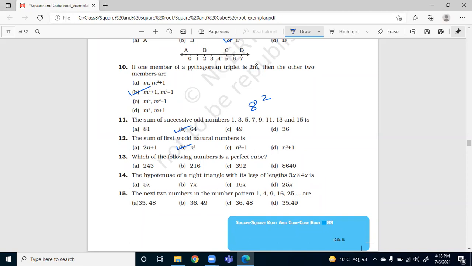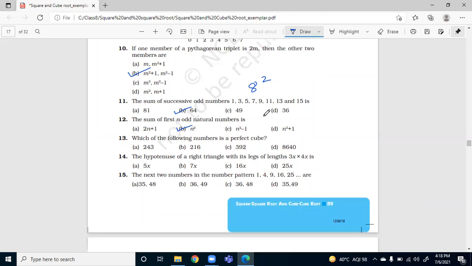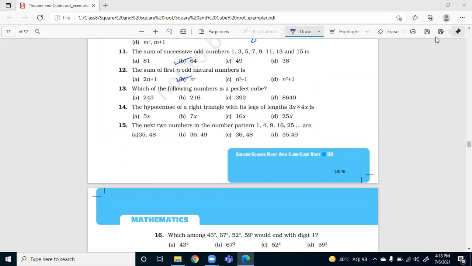Ma'am, it's a cube question. We haven't done that yet. Okay, just leave it. Okay, ma'am. So let's proceed to question number 14.